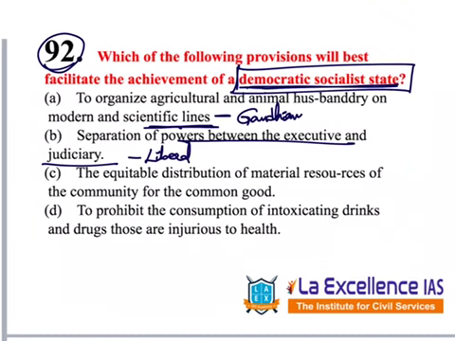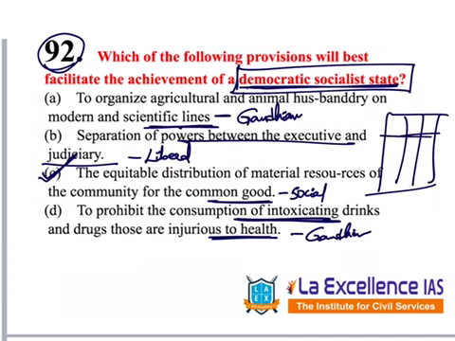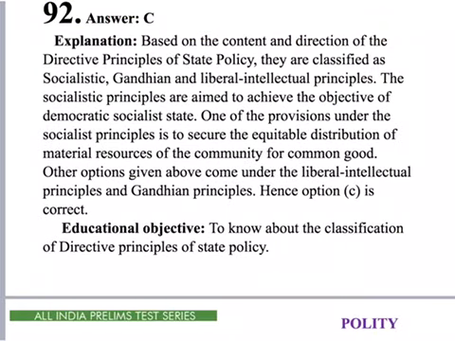Next, equitable distribution of material resources of the community for the common good. This is a socialistic principle. D. To prohibit consumption of intoxicating drinks and drugs that are injurious to health. This is a Gandhian principle. So what is the answer? Answer is C. DPSPs are in general classified into Gandhian, liberal and democratic socialistic principles. So we should categorize them and write them in the form of a table. Whenever such questions are asked, we can answer them easily. Here is the answer and explanation for this question.